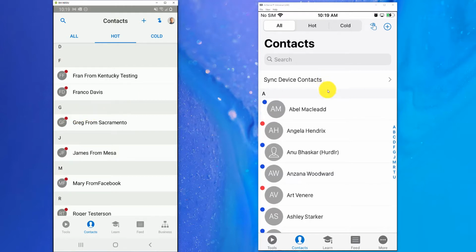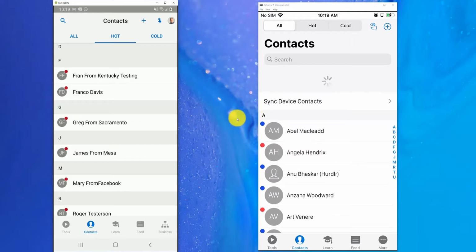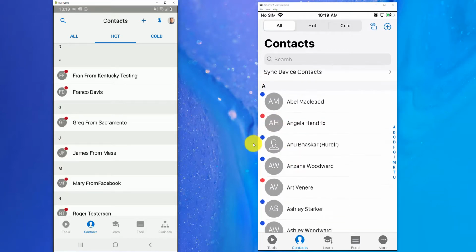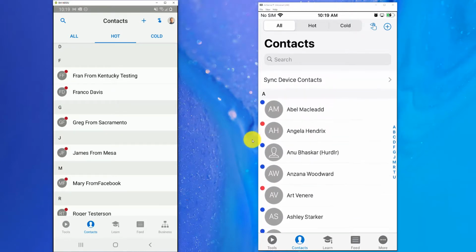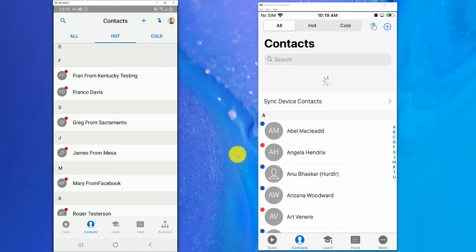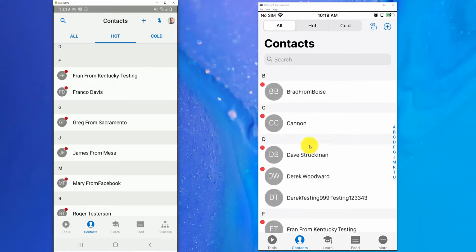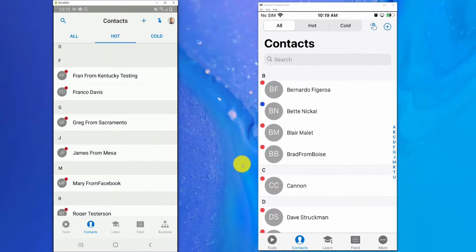Now I should be able to also go to my iPhone and do a pull down to refresh, and it's going to find Corinne and mark her as hot in my phone. She should be pulled up in here. Might take a second. Alright, so she's not pulling in there yet, which is fine.